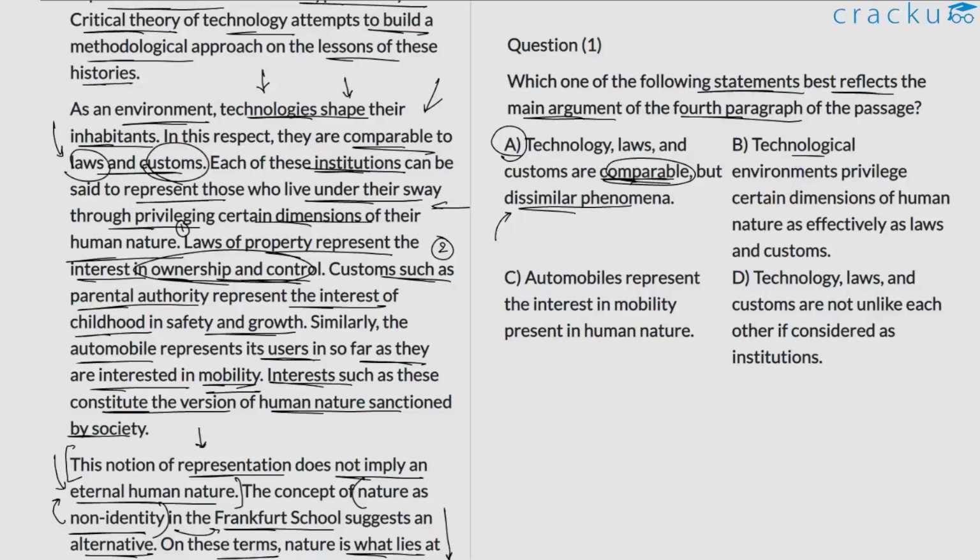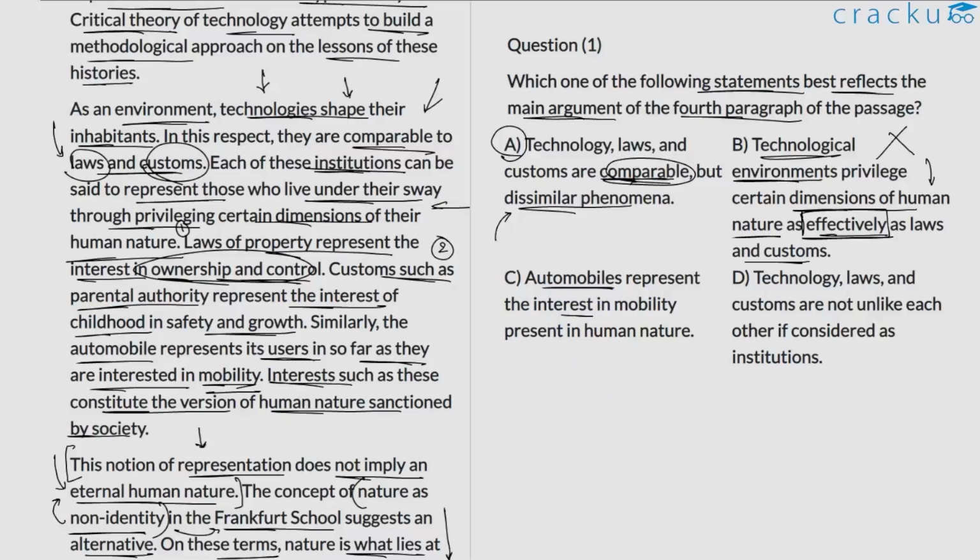B. Technological environments privilege certain dimensions of human nature as effectively as laws and customs. So for one, the author does say that technology, laws and customs, all three of these, do grant some power to certain aspects of human nature. But does he compare them in terms of effectiveness? No. So option B is a distortion, which is why we can eliminate it.